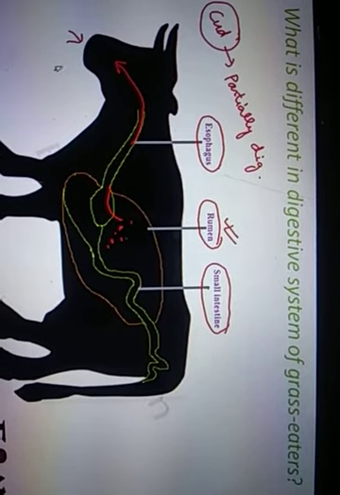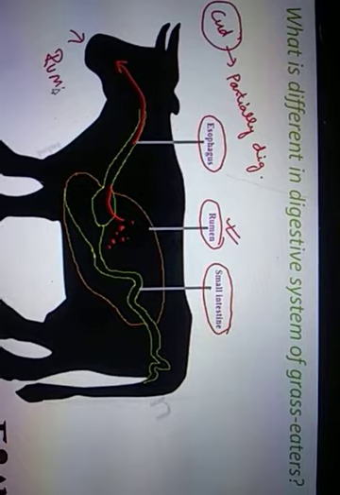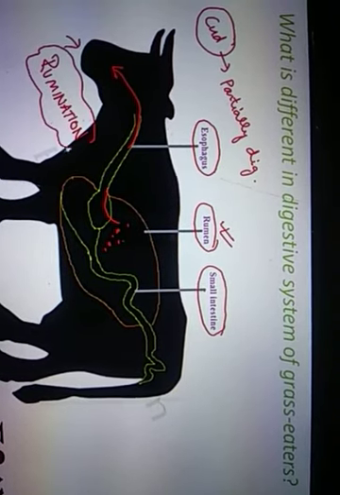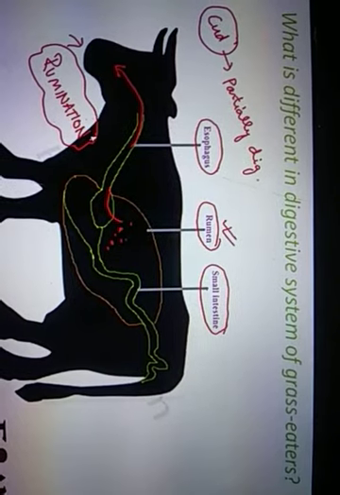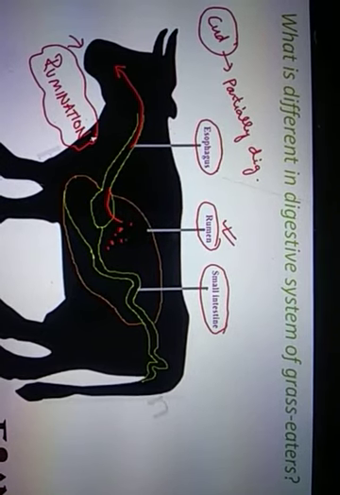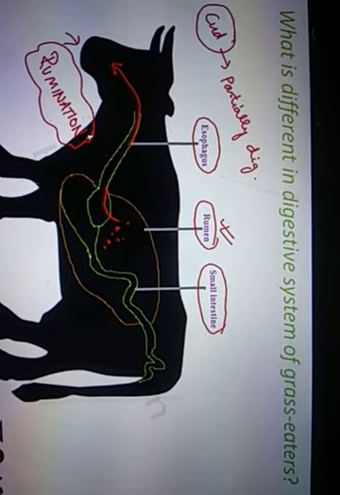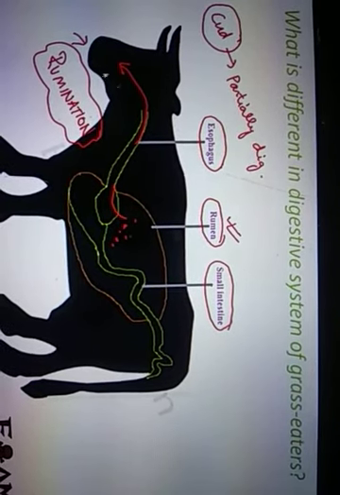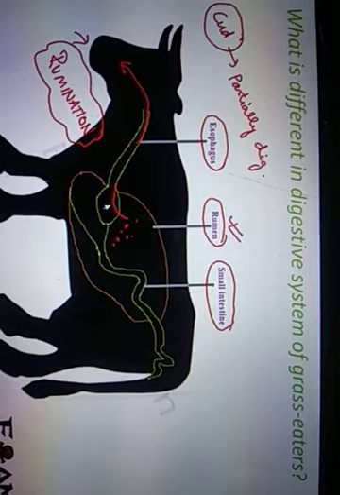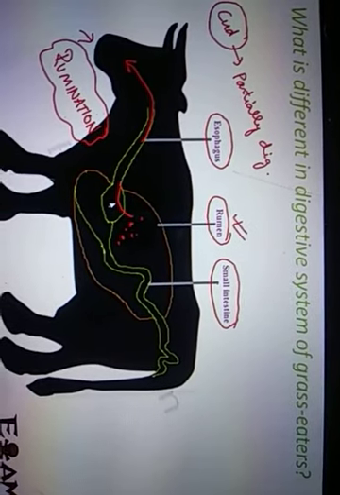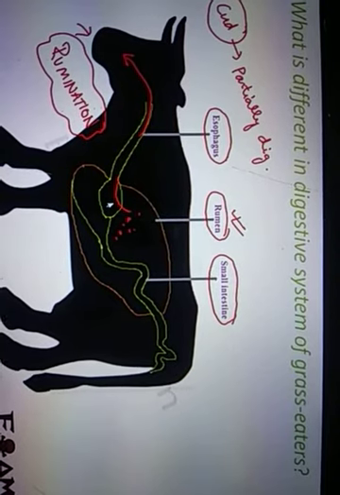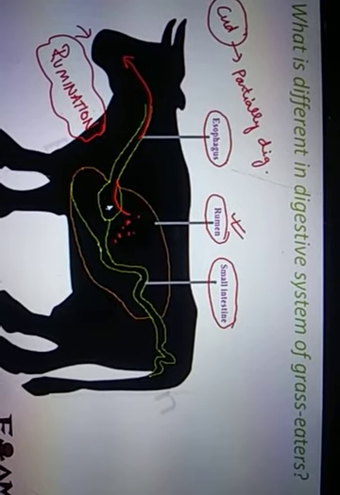Rumination means bringing the partially digested food back to the mouth, where it is chewed again by the animal. This is how the cellulose gets digested, because you are repeating the process of digestion two times, and that repetition is possible due to the presence of this extra sac-like structure called the rumen, which temporarily stores the partially digested food.